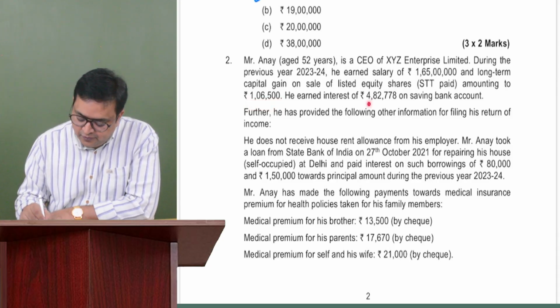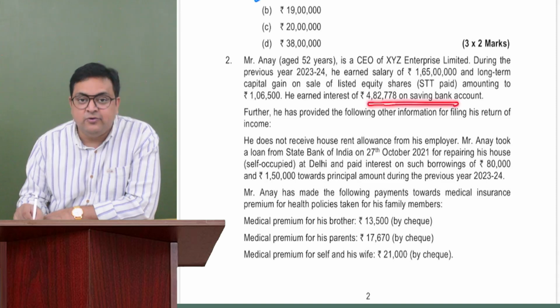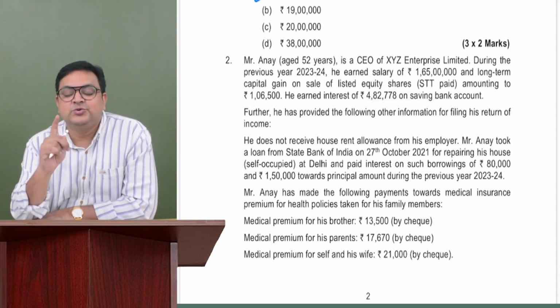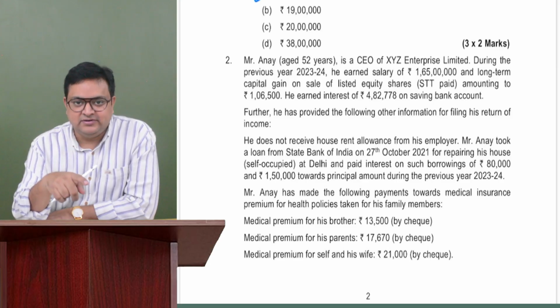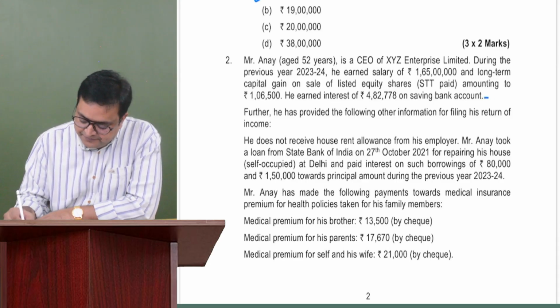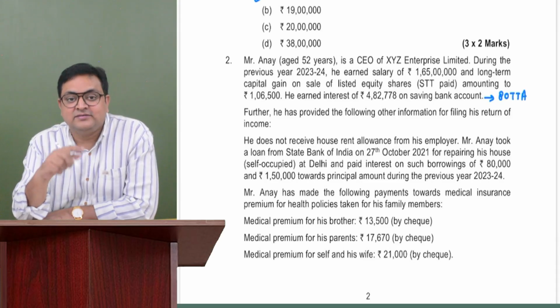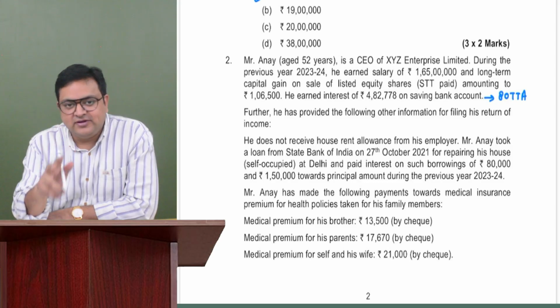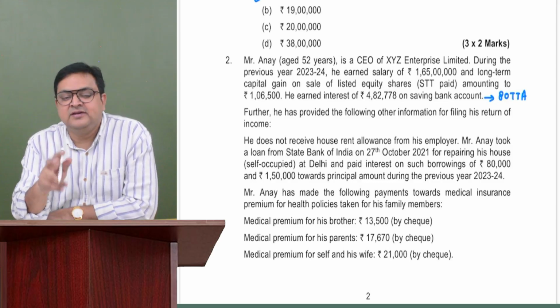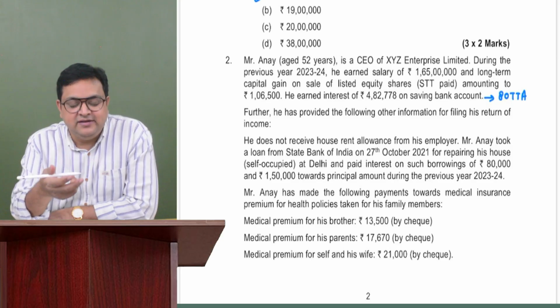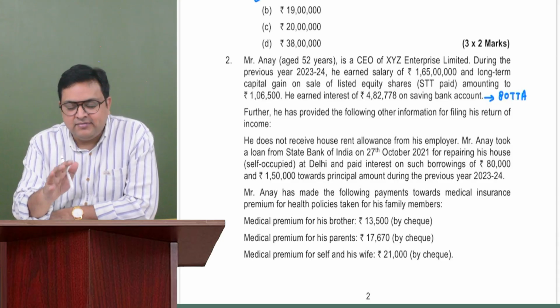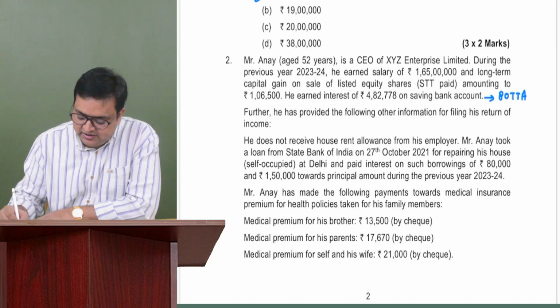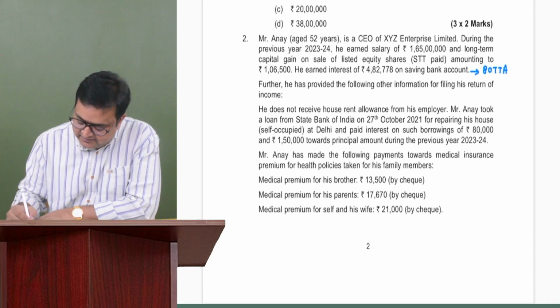He earned interest of 4,82,778 on a saving bank account. So one of the questions asked from us is chapter 6A deduction. Here he would be getting 80TTA, because he is earning saving bank account interest, and because he is not a senior citizen. If he had been a resident senior citizen, we would have given him 80TTB, maximum 50,000. But 80TTA maximum is 10,000. The interest is much more than 10,000, so I'll be getting 10,000 under 80TTA. This is for sure.